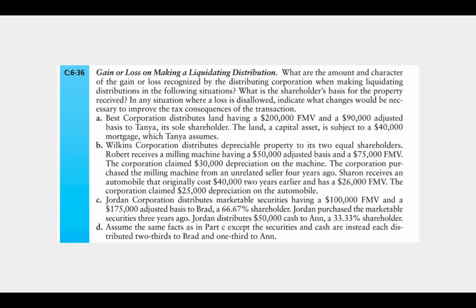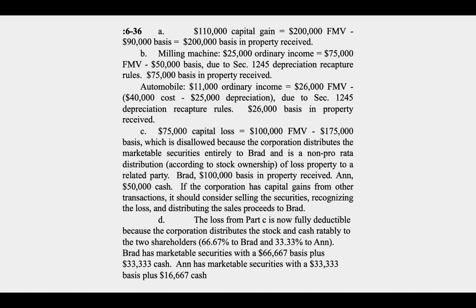Part D, assume the same facts as in Part C, except the securities and cash are instead each distributed 2/3 to Brad and 1/3 to Ann. So now, since it's a pro rata distribution, the loss from Part C is fully deductible. The corporation distributes the stock and cash ratably to the two shareholders.